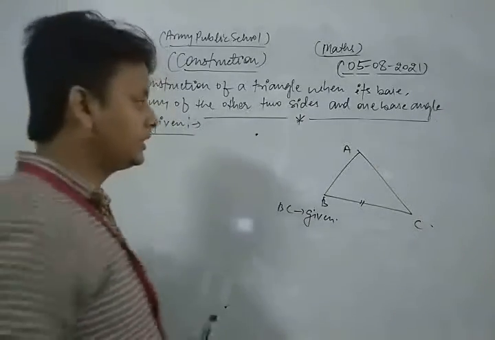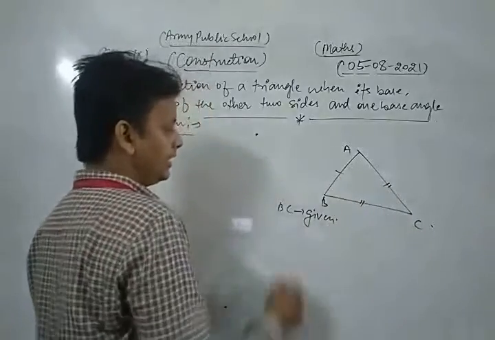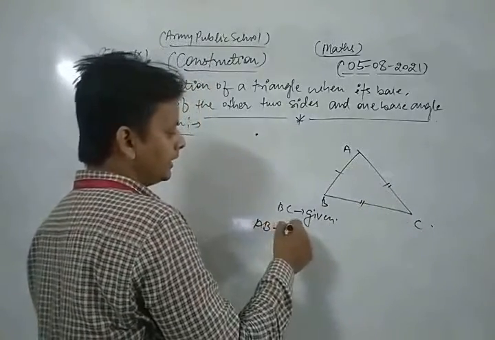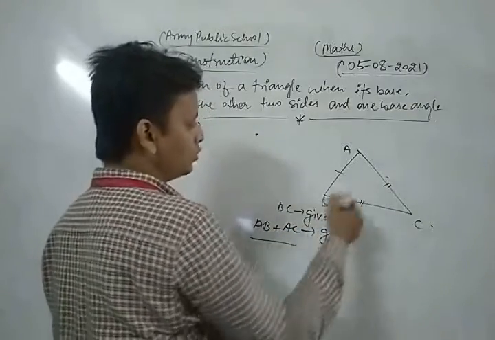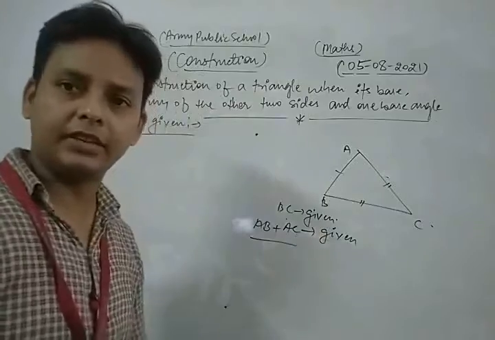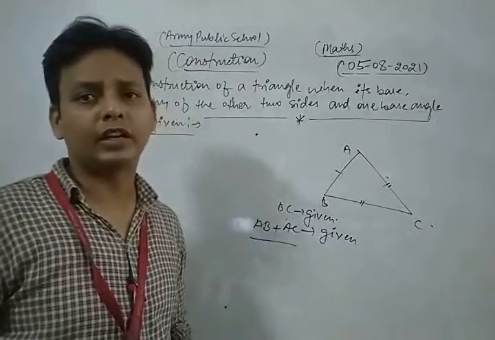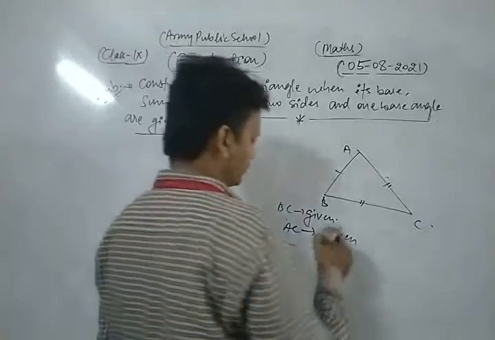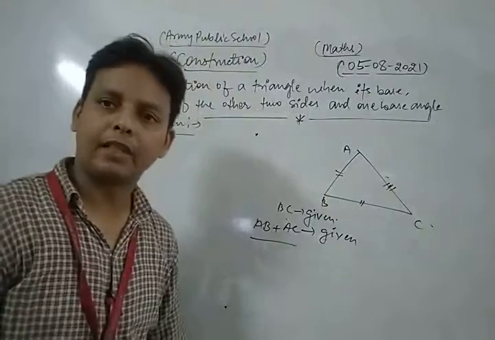The sum of the other two sides means AB plus AC is also given, meaning the sum of the lengths of the other two sides except the base.